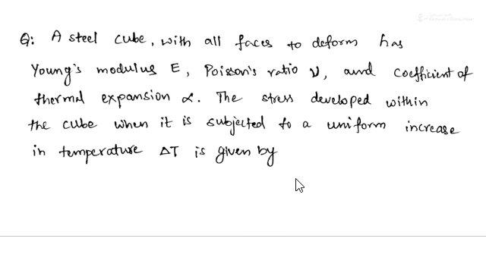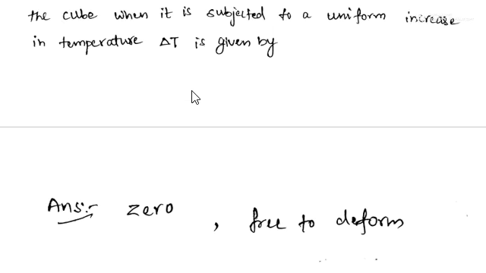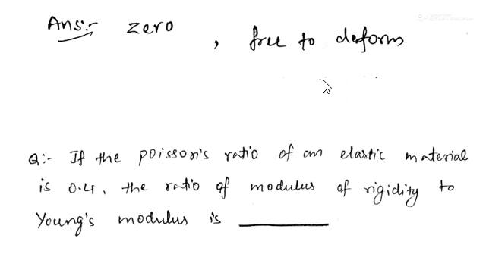So why? Because it is given: steel cube with all faces free to deform. So he is allowing all faces to deform. We already discussed in the previous year questions that when the member is free to expand, even when it is subjected to a rise in temperature, it is free to expand in all directions. So there are no temperature stresses in the member. Here all faces are allowed to expand, so there is no stress in the cube. So the thermal stress is zero.